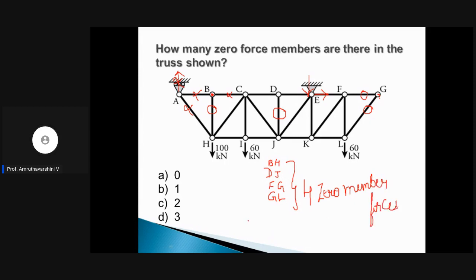Clear? Unfortunately, the option given is wrong. The correct answer is, what is the correct answer? 4. Clear? Easy? So even if a complex truss is given, you can easily find out how many zero member forces are there. Eventually, you can find out the answer quickly.